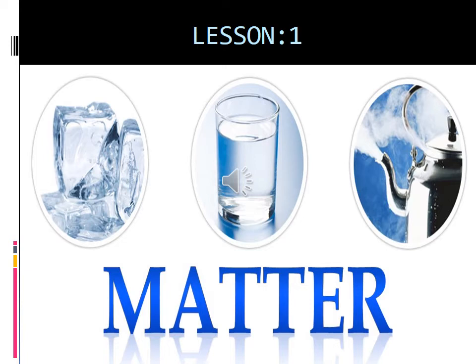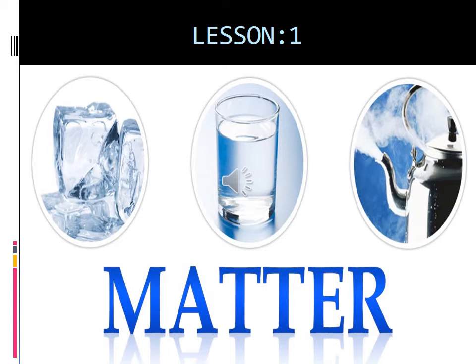We know matter can neither be created nor be destroyed. And then we have learnt about some physical properties. What are those physical properties? State, color, odor, density, solubility, melting point and boiling point. And then matter occupies space and matter has mass. We have learnt all these. And then we have learnt about the three states of matter. What are the three states of matter? Solids, liquids and gases, okay?